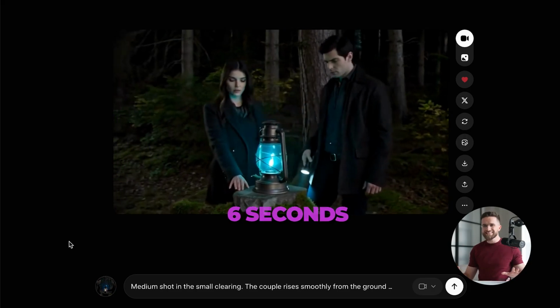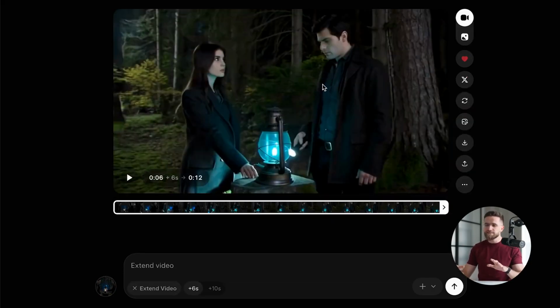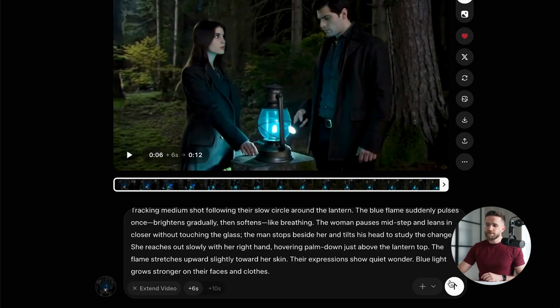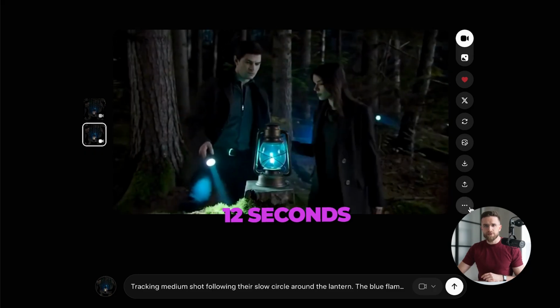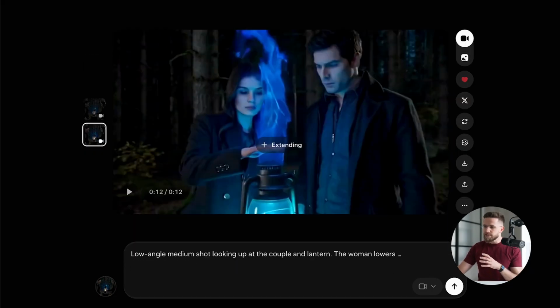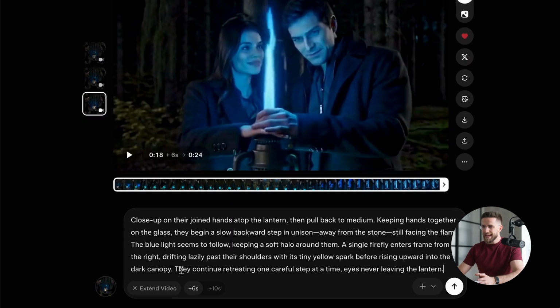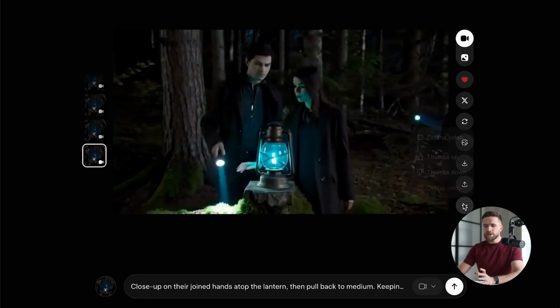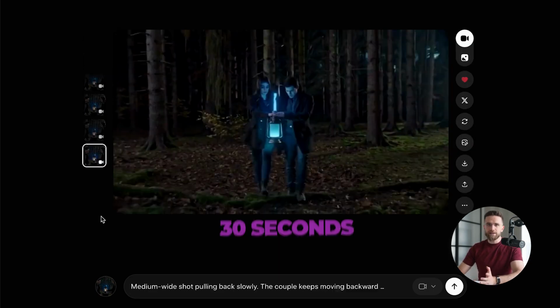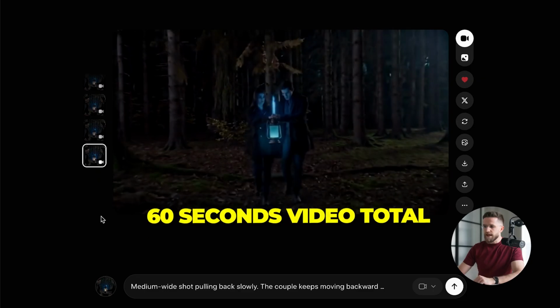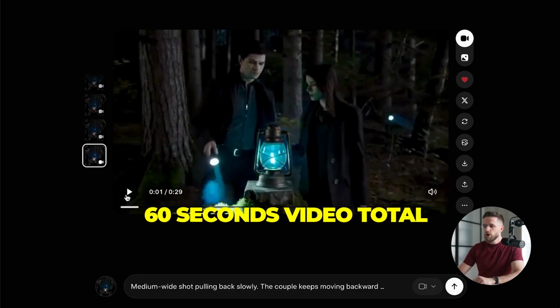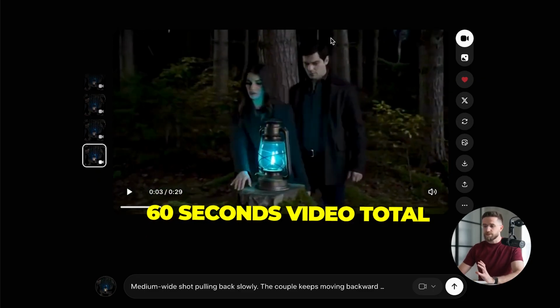Now you're back in the extend loop, 3 dots. Extend video, scene 8, the video grows to 12 seconds. 3 dots, extend. Scene 9, 18 seconds, 3 dots, extend. Scene 10, 24 seconds, 3 dots, extend. Scene 11, 30 seconds again. That's 60 seconds total, a full minute of seamless video.